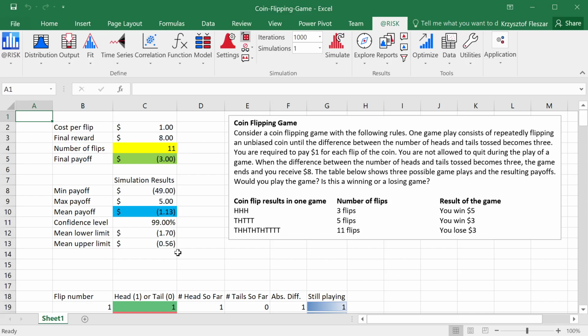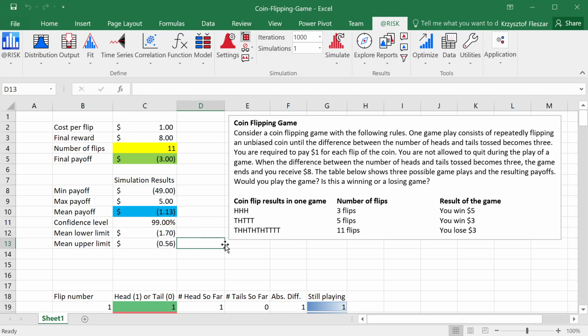Suppose now I would like to have more accurate results. I know now it's a losing game. This is one run of 1000 iterations, and the confidence interval is all on the negative side, to the right of zero. So I know I will be losing on average somewhere between 56 cents and $1.70, right? With 99% confidence, I know the mean loss is somewhere in this range.